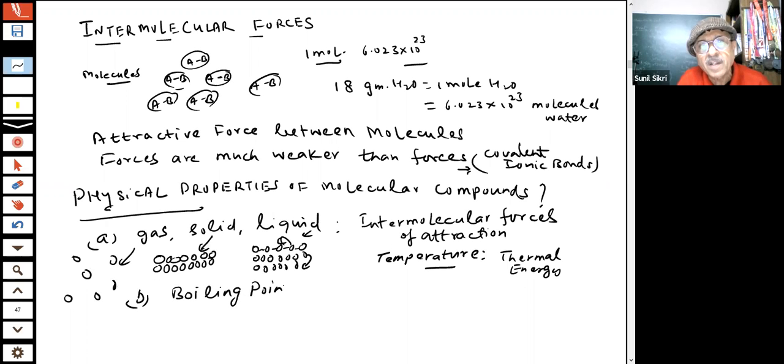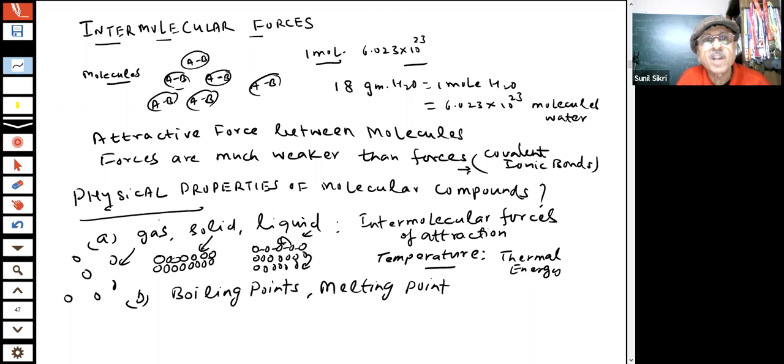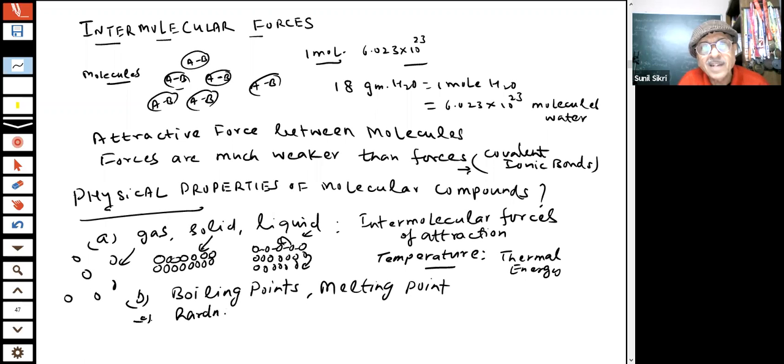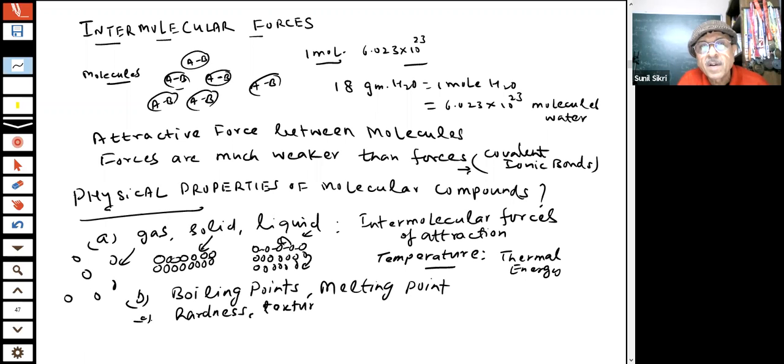Boiling point, students, melting points, they all depend on intermolecular forces of attraction. Hardness, how hard is a substance? Hardness, what we call texture.